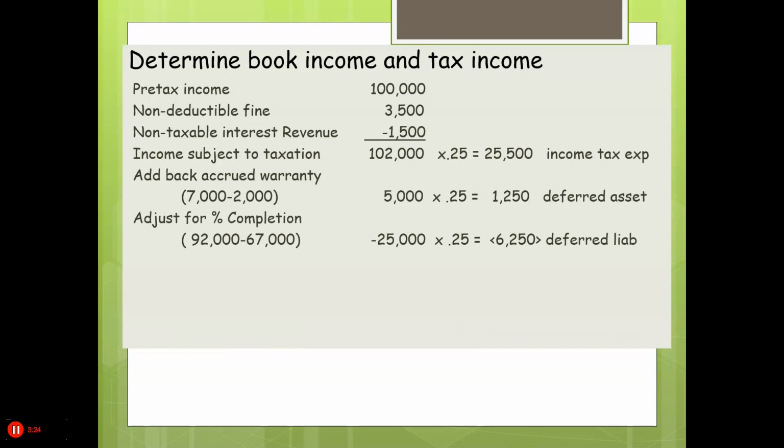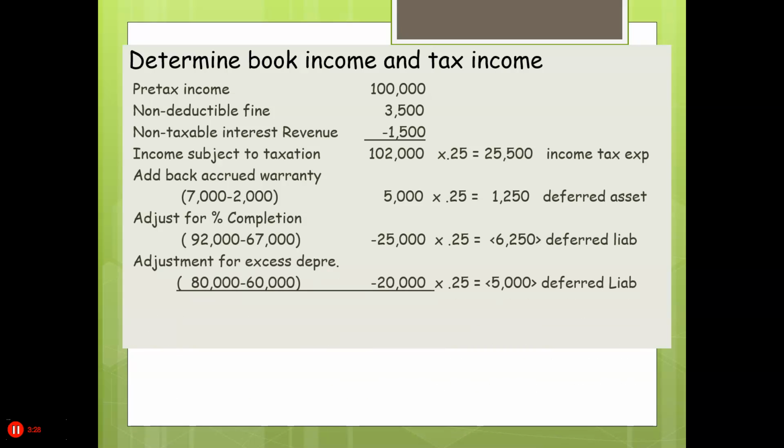We're also going to have to subtract the revenue. And depreciation allows us to take more deduction, so we're going to subtract that from taxable income. And on the warranty, we actually add that back in because we can't deduct it for tax purposes until the costs actually occur. So we end up with taxable income of $62,000, which means that our income taxes payable is $15,500.